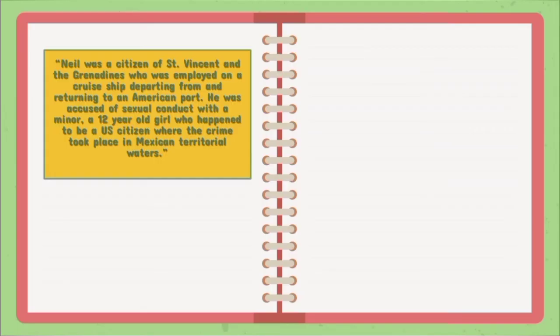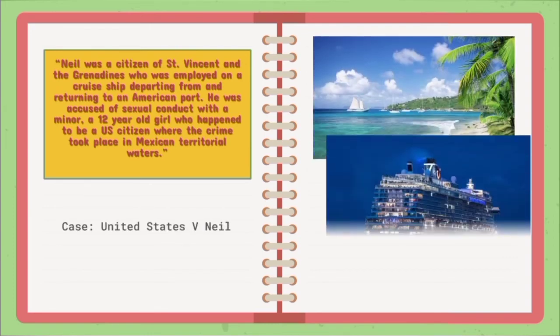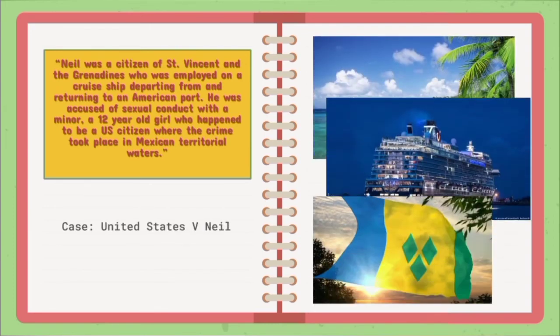Neil was a citizen of St. Vincent and the Grenadines who was employed on a cruise ship departing from and returning to an American port. However, he was accused of sexual conduct with a minor, a 12-year-old girl who happened to be a U.S. citizen, where the crime took place in Mexican territorial waters.